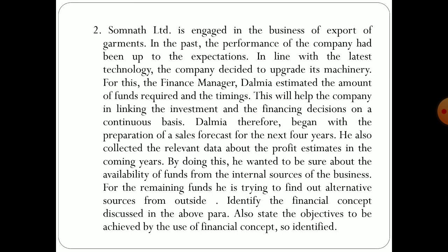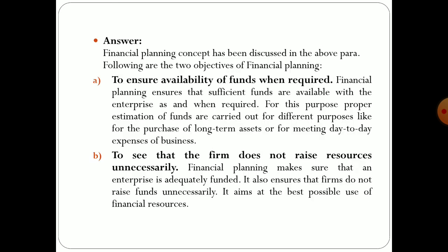And if we talk about the objective that has been discussed here, student, there are two objectives. First, to ensure the availability of funds, because he is basically having a discussion of investment and finance decisions, as they need funds for the upgradation of machinery. So how much finance they can arrange internally and how much externally, that deals with ensuring the availability of funds required, and then to see that the firm does not raise resources unnecessarily, and it is also making proper planning, proper budget, so that unnecessary funds are not utilized, and whatever resources are utilized we can get the best possible use of those financial resources.